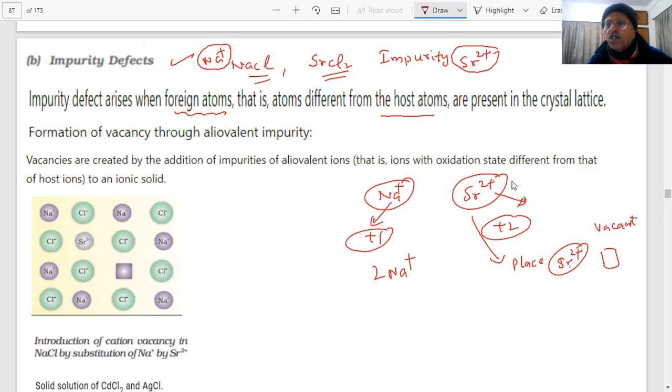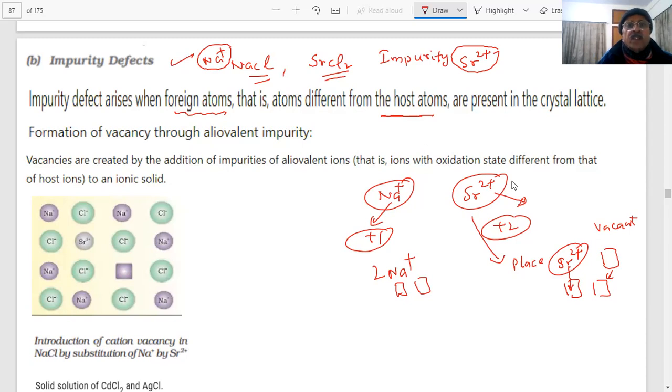So one position will be taken by strontium and one will be vacant. Out of the two, what has happened? There are 2 Na out. In one, there will be Sr2+, and in the other, there will be a vacancy. So what will be the net result, students? There will be an equal number of vacant spaces, since 2+ is taking the place of 1+. Clear?